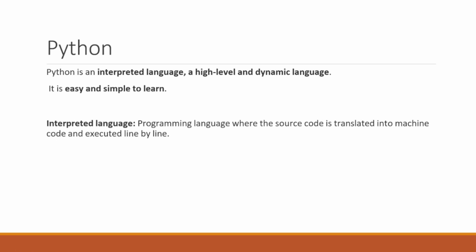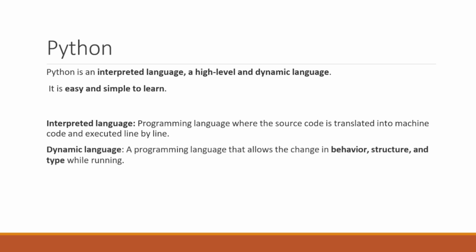Next, interpreted language means a programming language where the source code is translated into machine code, or you can say machine understandable code, and executed line by line. Line by line it is executing. Dynamic language: a programming language that allows the change in behavior, structure, and type while running. Okay, so that will be dynamic, means our program is running and you are changing the behavior and structure of the program. That will be dynamic language.